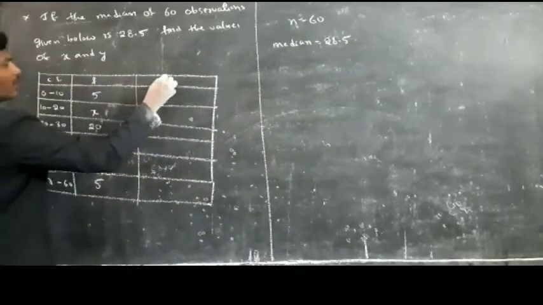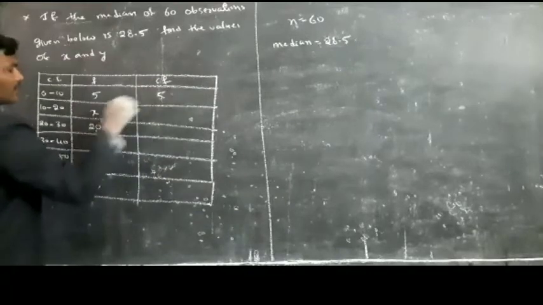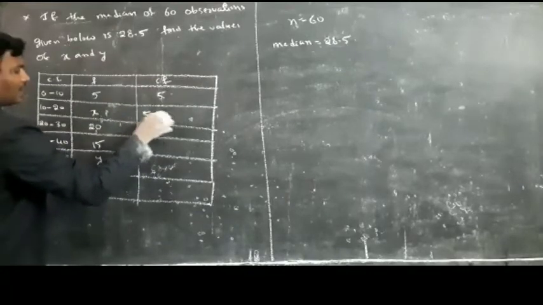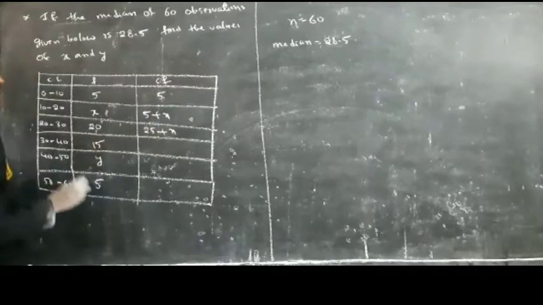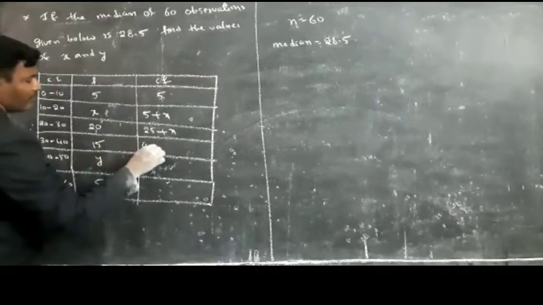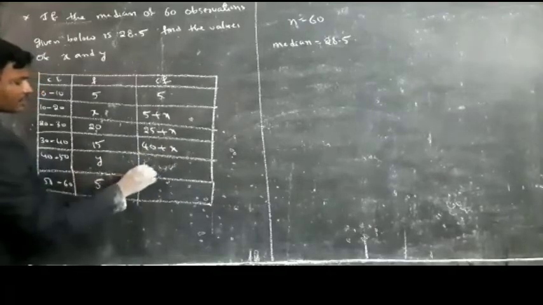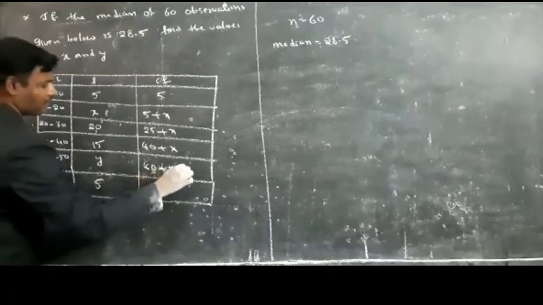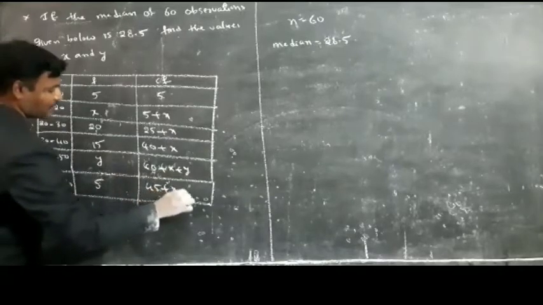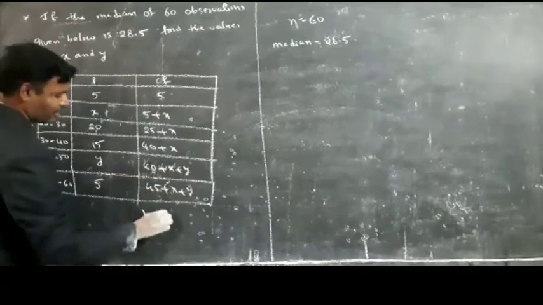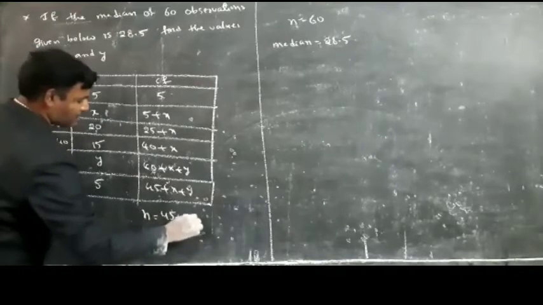Now I need the cumulative frequency: 5, next 5 plus x, 20 plus 5 plus x is 25 plus x, next 25 plus 15 plus x is 40 plus x, next 40 plus x plus 5 is 45 plus x, next 45 plus x plus y. So N is equal to 45 plus x plus y.